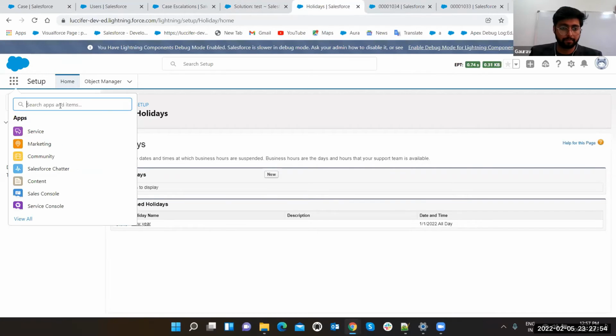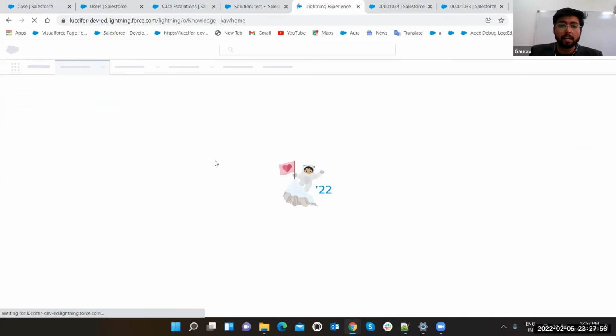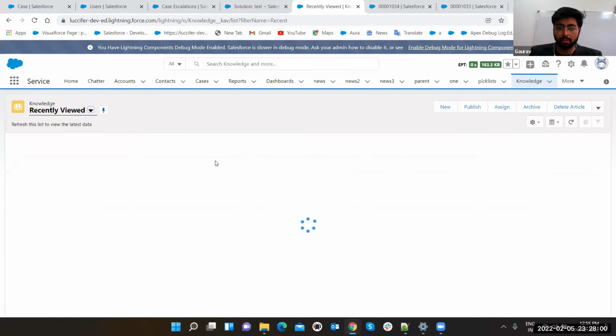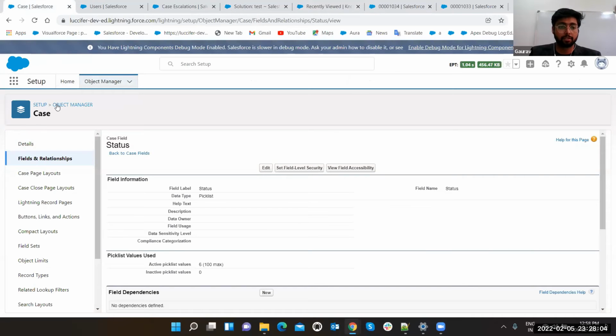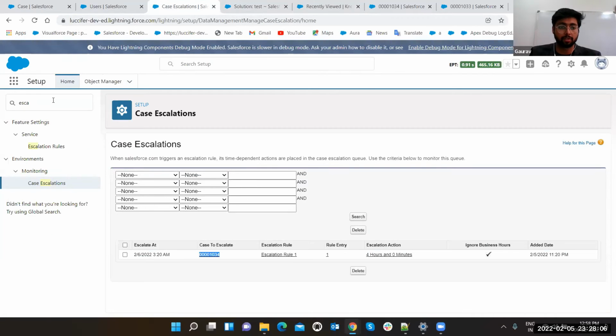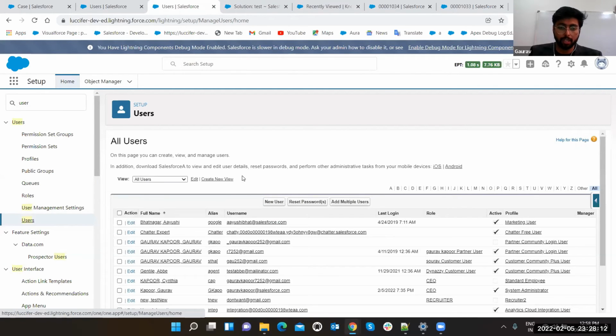Come here. Knowledge. Now, if in some of your orgs, you will not see this knowledge object. So how can you see? Just go to user, because for knowledge also you need a license.